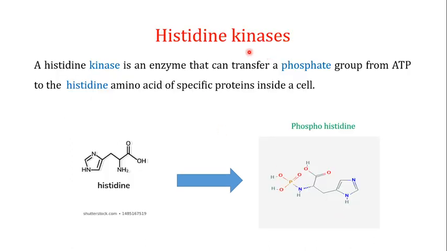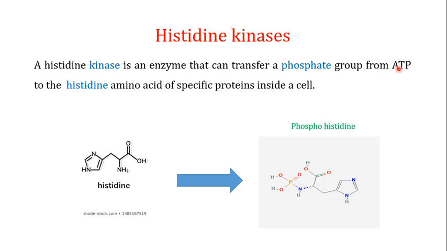Another family of the kinases is known as the histidine kinases, and a histidine kinase is an enzyme that can transfer a phosphate group from an ATP to the histidine amino acid of specific proteins inside the cell. So the names of these amino acids in front of these kinases show the substrates of these kinases. In the histidine kinases, the histidine is converted into phosphohistidine by the addition of a phosphate group from the ATP molecule.